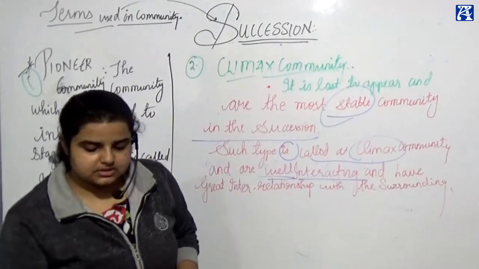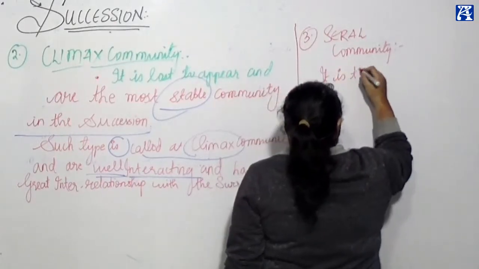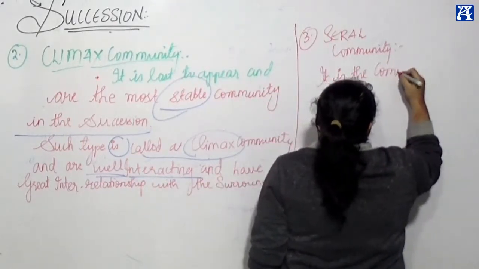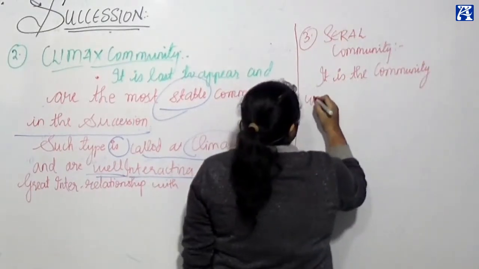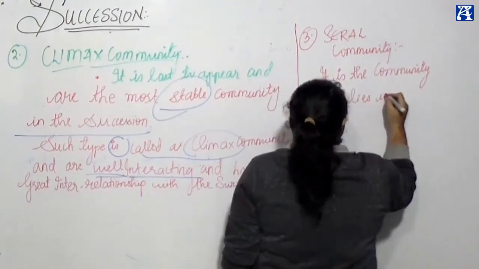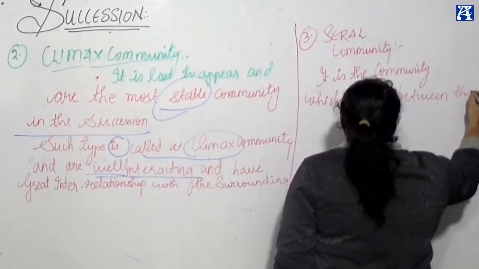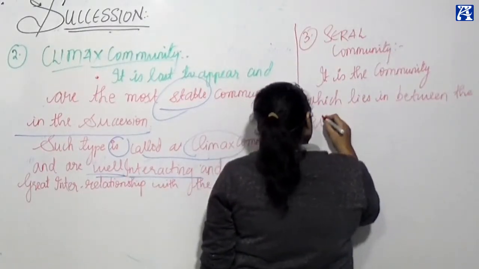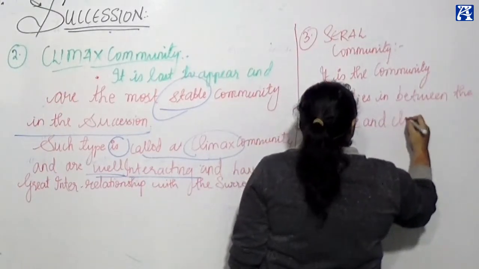Now comes the community which lies in between the pioneer and climax community.